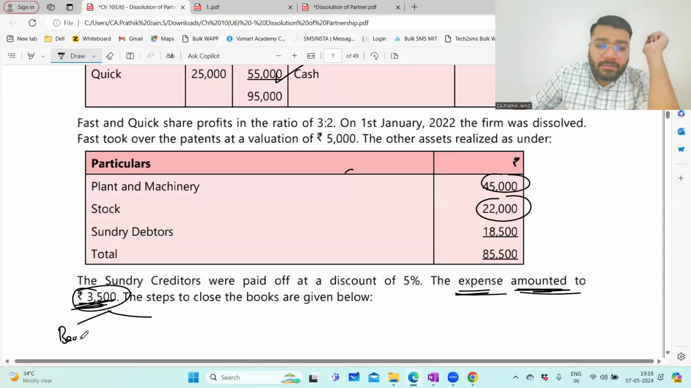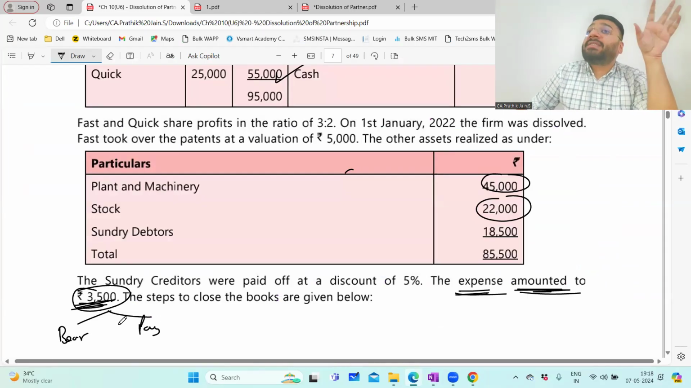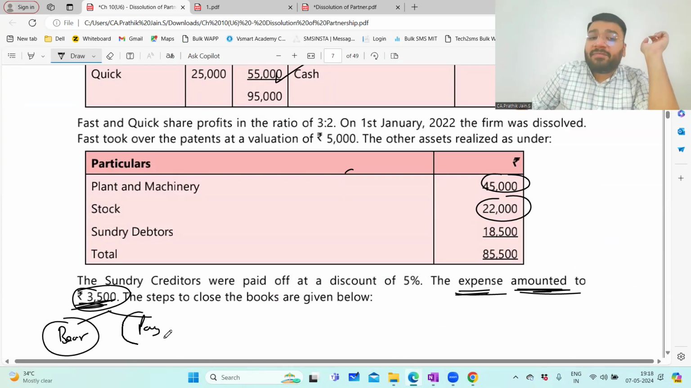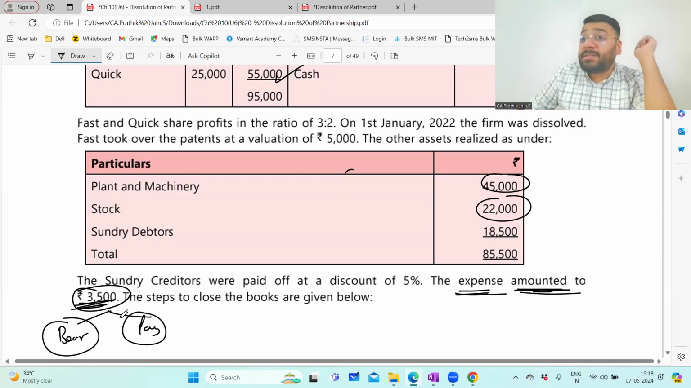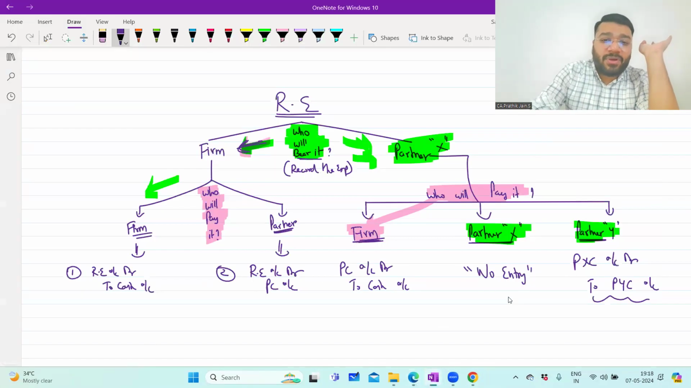Who will bear it? Who will pay it? The question is silent about it. Firm will bear it, firm will pay it. If firm is bearing and paying, what is the journal entry? Realization account debit to cash. Very simple. See? So come back here.